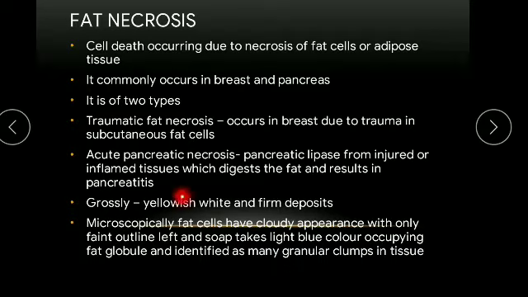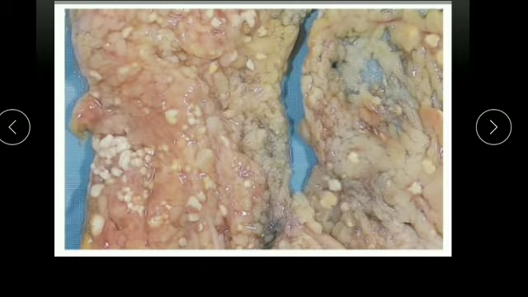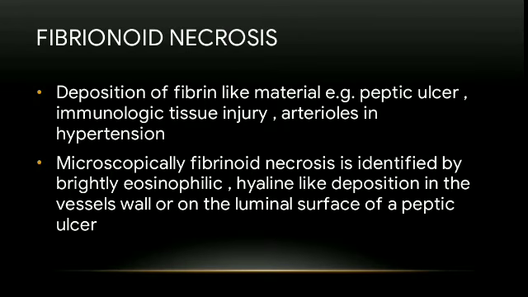Grossly, it appears as yellowish-white, firm deposits. Microscopically, the fat cells have a cloudy appearance with only a faint outline left, and soap takes a light blue color, occupying the fat globule and identified as many granular clumps in the tissue. This is the figure showing fat necrosis. The areas of white chalky deposits represent foci of fat necrosis with calcium soap formation at the site of lipid breakdown in the mesentery. Next, fibrinoid necrosis.